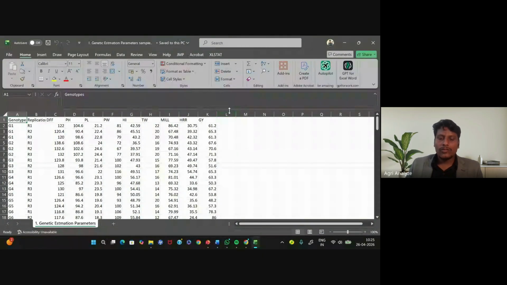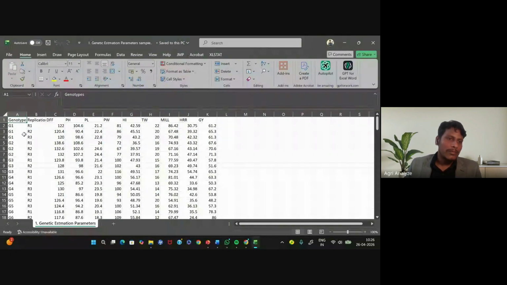Everyone please open the shared Excel sheet number one, genetic estimation parameter sample data. You can see here, this is the genotype, and this is the replication, and here are the traits. TFF means days to first flowering, PH means plant height. So these are the traits given in short form. These are the genotypes G1, G1, G1, and here the replications R1, R2, R3.